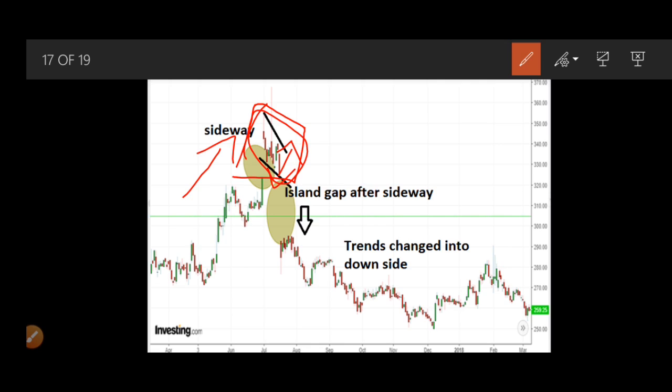As I told, this one is a trend reversal island gap, which forms after some sideways market at the top, and it tries to change the trend into the opposite direction. So again the trend is changed to downtrend now. So this one is a good example of an island gap. So these are the common gaps which are more available in the market, might be in any stock or in an index, but this gap filling strategy